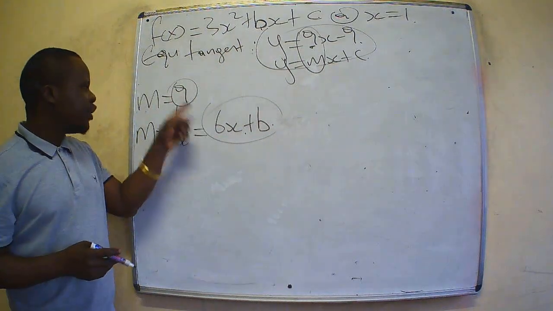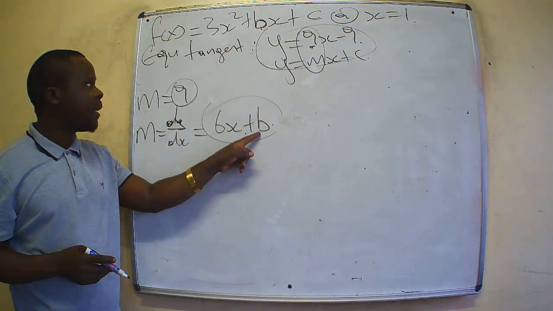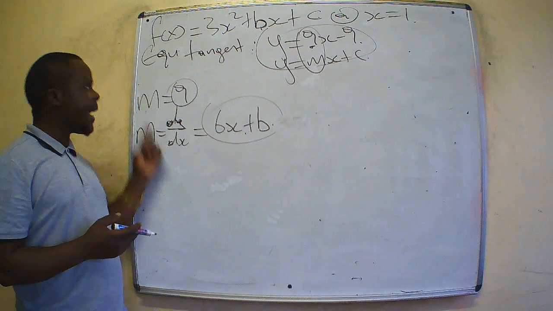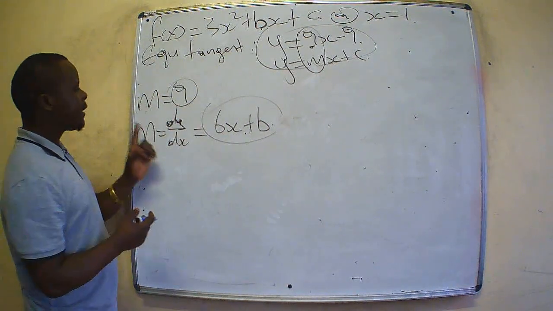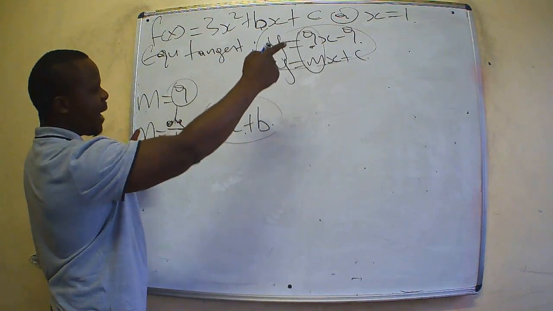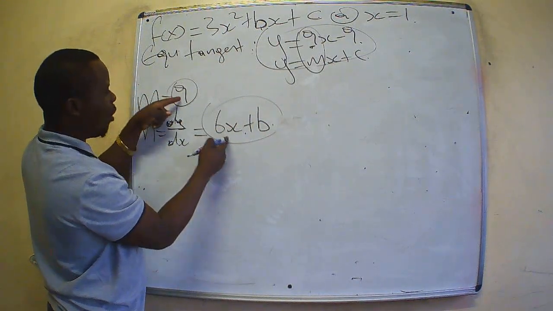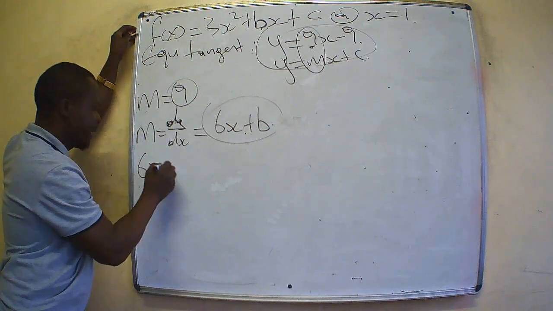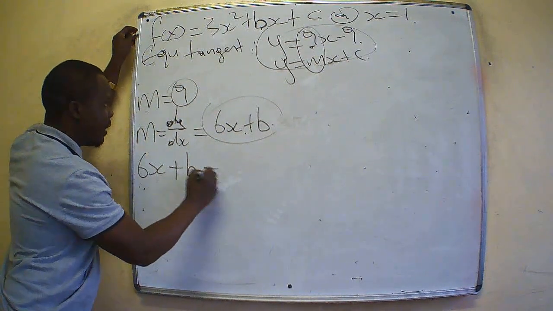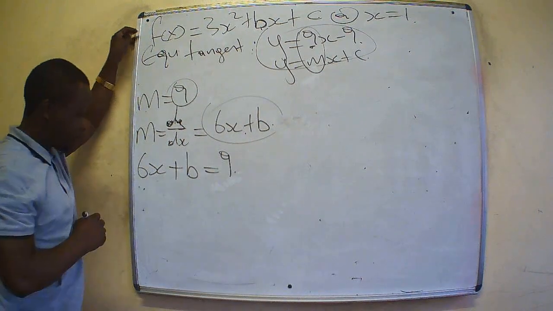So let's make these two equal. 6x plus b is our gradient in terms of b or in terms of x. So let us substitute x is equal to 1 and make these two equal. We shall solve one of them here. So 6x plus b is equal to 9.